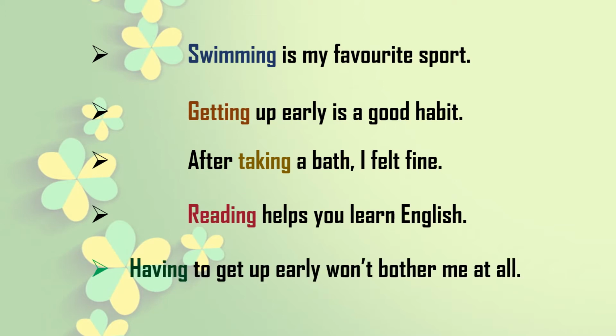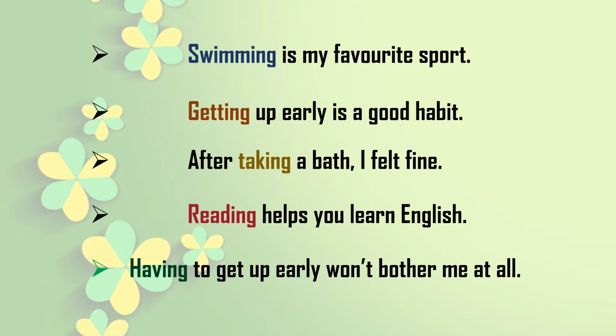Having to get up early won't bother me at all. So in these sentences they are functioning as gerunds because they are playing the role of a noun here. Swimming is my favorite sport. There is no other noun in this sentence, so directly this verb with ing functions here as a gerund.